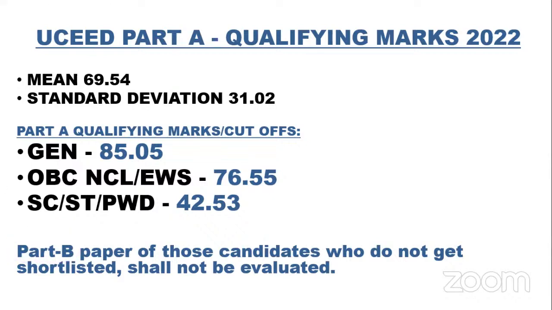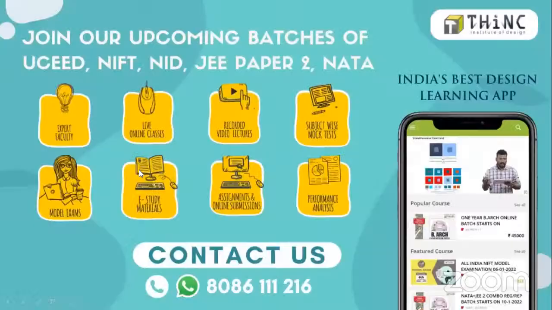Please let me clear one more thing. Just because you're qualifying doesn't mean that you're going to get a seat or anything of that sort. I hope that is clear. If you're getting qualified, your part B would be evaluated, and you would be getting a rank with respect to that. That much is guaranteed. Further things, like whether you're going to get the seat or not, which IIT you're going to get in, which college you can apply to, all depend upon the further counseling rounds that are going to come up. I hope that is clear.